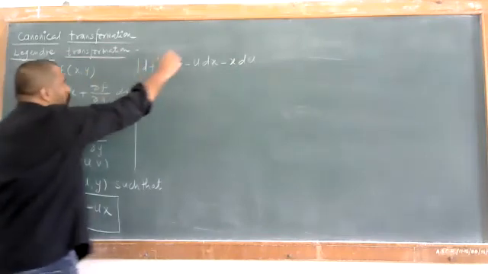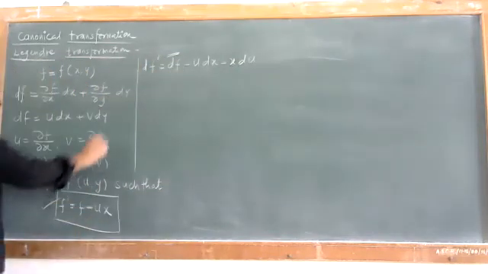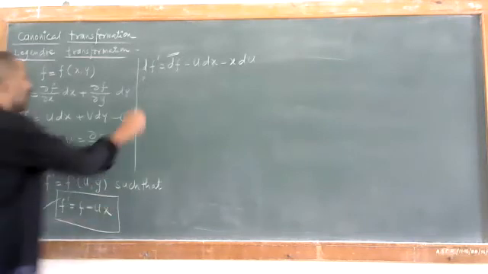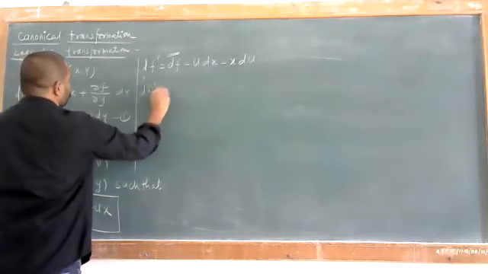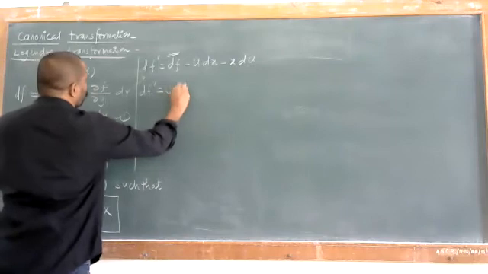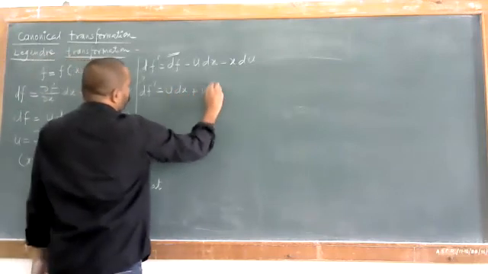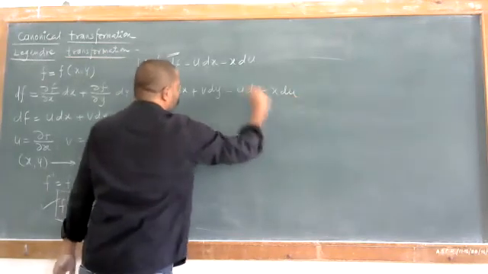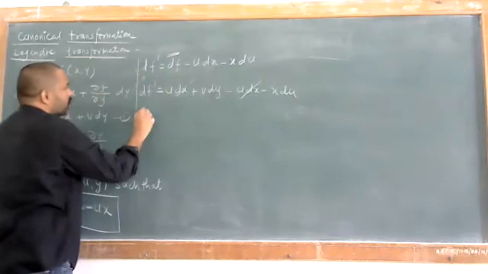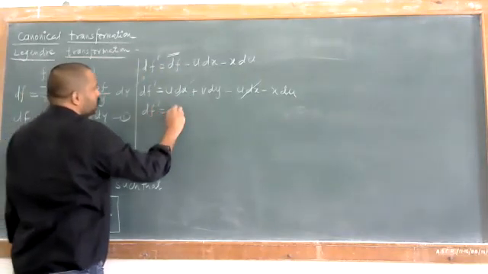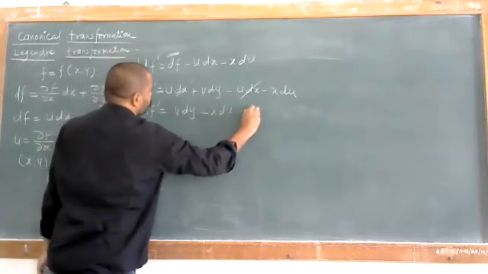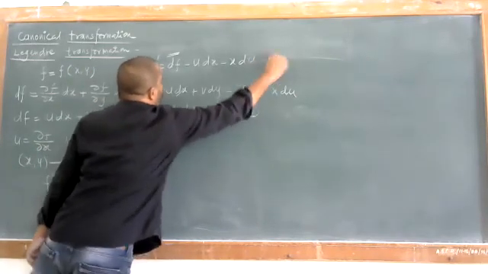So you'll have a value of df here, so you will just use equation number 1, and we can write df dash is equal to df, that is nothing but u dx plus v dy minus u dx minus x du. So this u dx will get cancelled out, and we will have df dash is equal to v dy minus x du. So just say this is equation number 3.